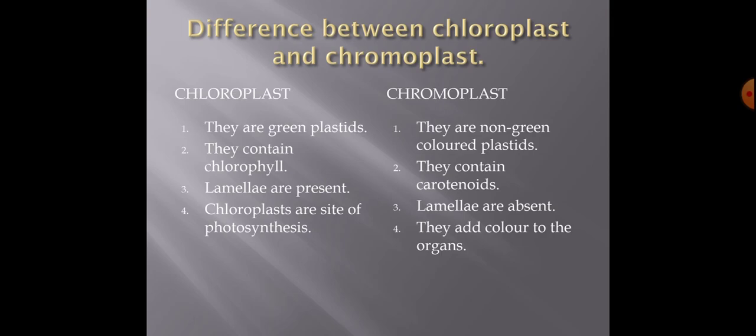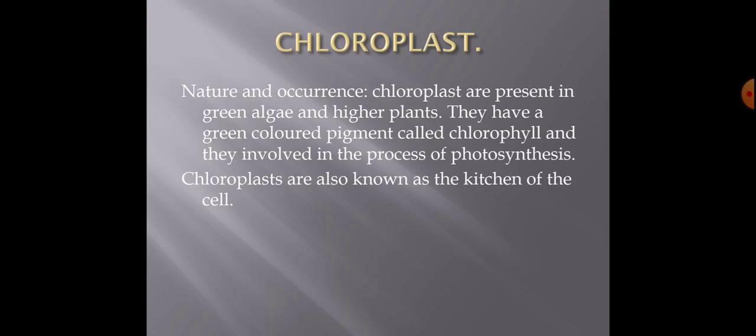Students, chloroplasts are the site of photosynthesis. Chloroplast has chlorophyll, and chlorophyll is a pigment which is used to trap the solar energy or sunlight for the process of photosynthesis. So we can say that chloroplasts are the site of photosynthesis, and chromoplasts add color to the different plant organs.